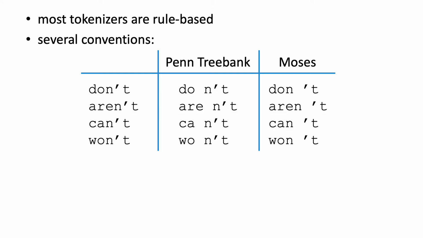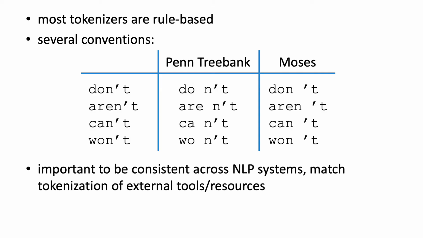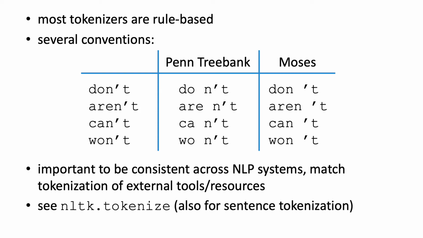While no tokenizer is likely to be perfect for your goals, you can tune this decision based on what works for your application. The important thing to keep in mind is to be consistent, especially if you have multiple NLP systems in use or you're using external tools or resources. You want to be sure to match their pre-processing. You can find several tokenizers in the Python nltk.tokenize library, which also has functions for splitting documents into sentences, sometimes called sentence tokenization.